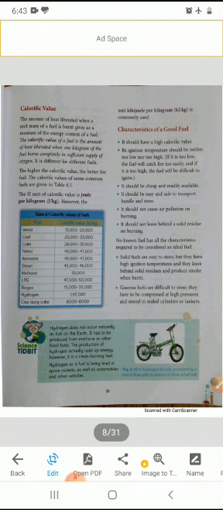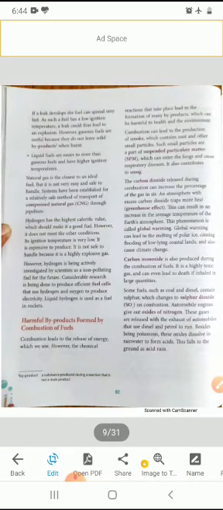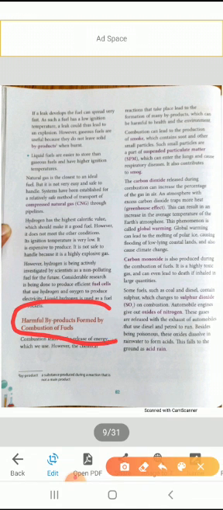Gaseous fuels are useful. Why are these useful? Because they do not leave solid byproducts when they are burnt. Got it, students? Now the last point of this chapter, we will discuss the harmful byproducts formed by the combustion of fuel. So in this, students, we can say the harmful byproducts are like